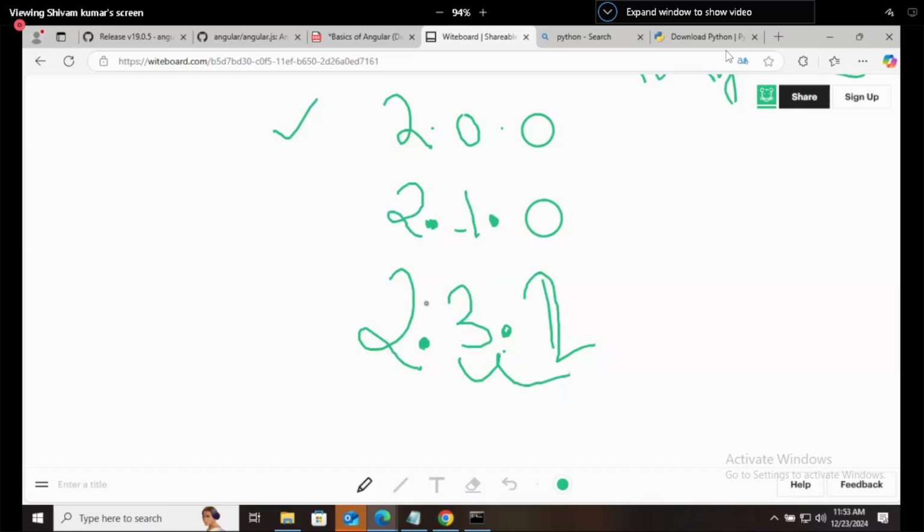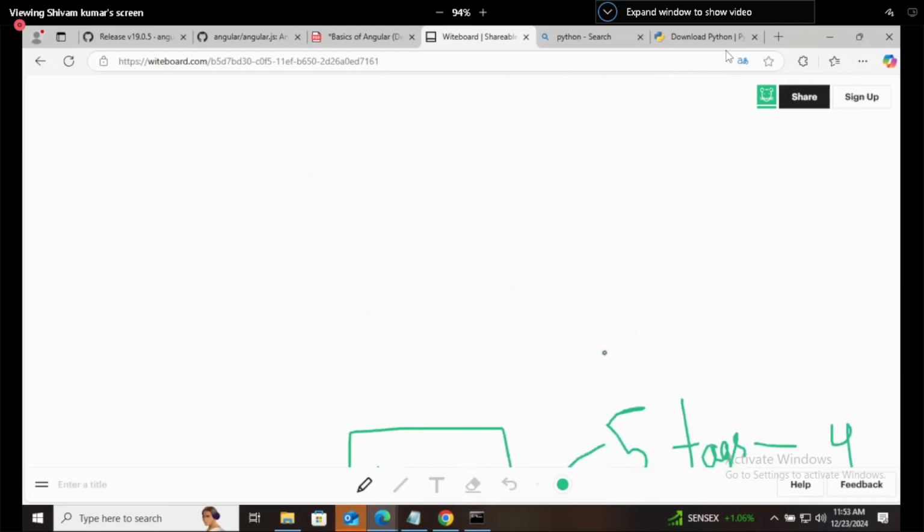Major change will come in years. It will take 1 year, 2 years, 3 years also. But the mini versions will be in months, and the patch level versions will be in weeks, 1 week, 2 weeks, something like that. Okay, understood the version thing, why we are writing three kinds of version.